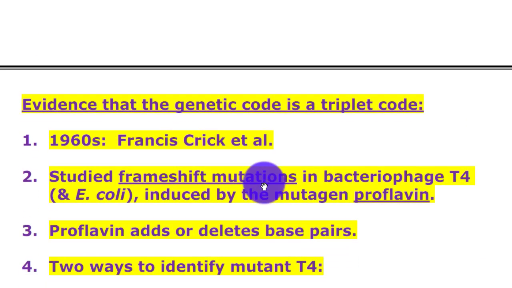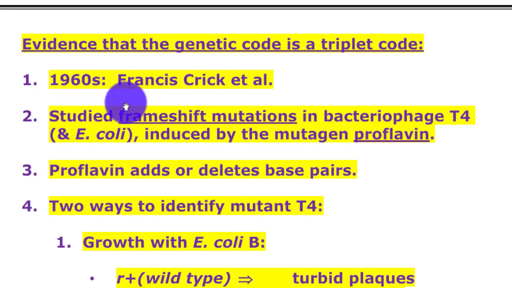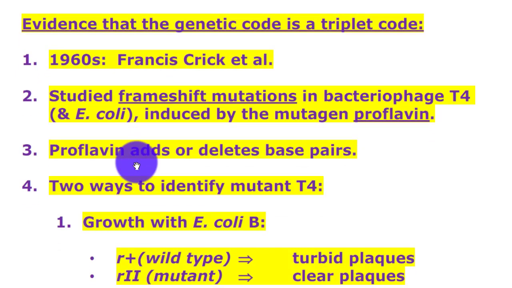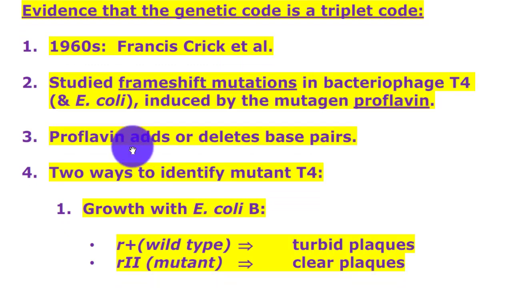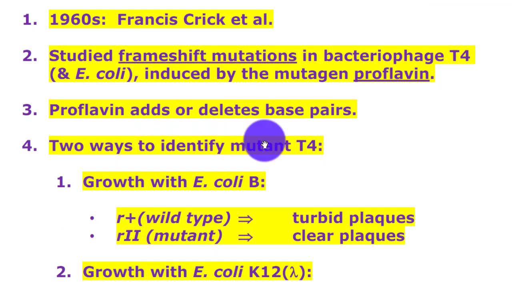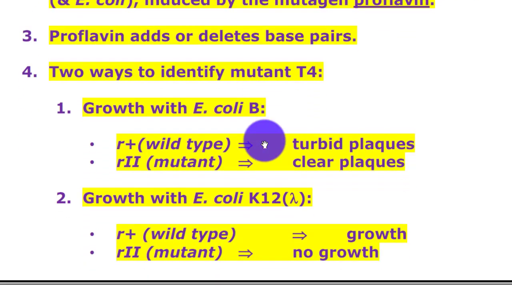Evidence that the genetic code is a triplet code. In 1960, Francis Crick and his colleagues studied frame shift mutation in bacteriophage T4 in E. coli induced by the mutagen proflavin. Proflavin adds or deletes base pairs.